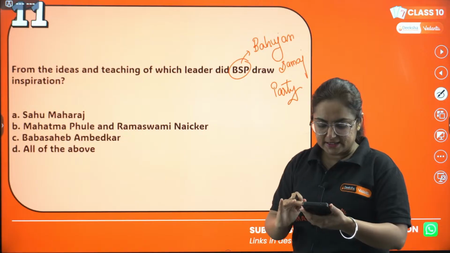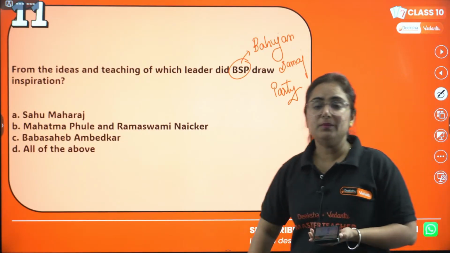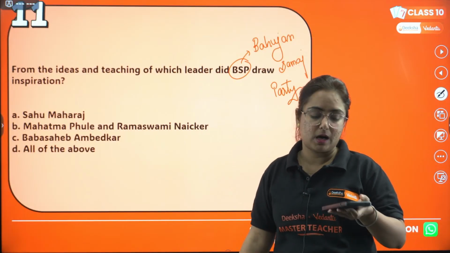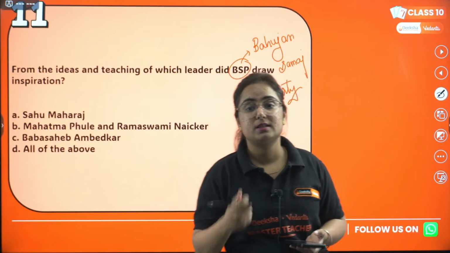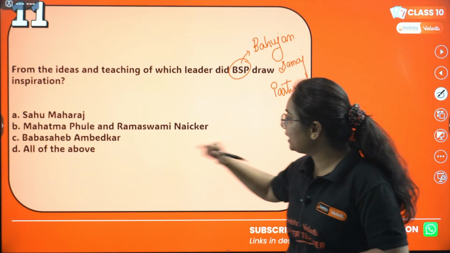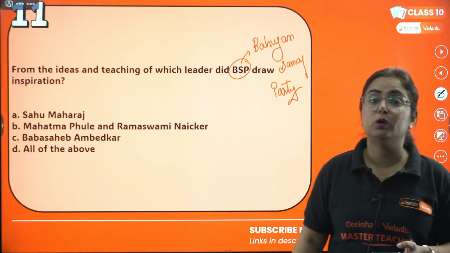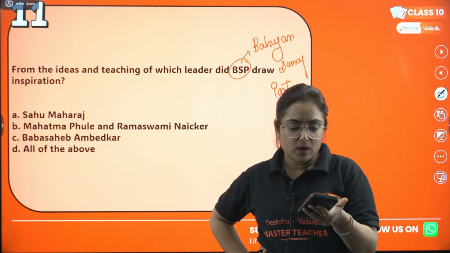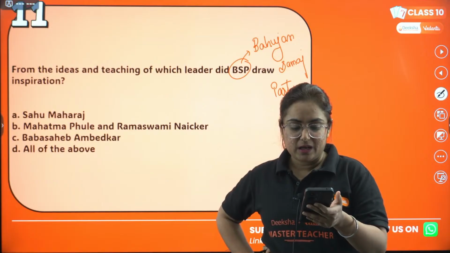Now it will be easier for you to answer this question, as the question is, from the ideas and teachings of which leader did BSP, Bahujan Samaj Party, draw inspiration? A, Sahu Maharaj, Mahatma Phule and Ramaswamy Naikar; C, Baba Saheb Ambedkar; or D, all of these. Answer it correctly, my dear students. We have some important questions from the chapter political parties, and I think they are very helpful for your exams.